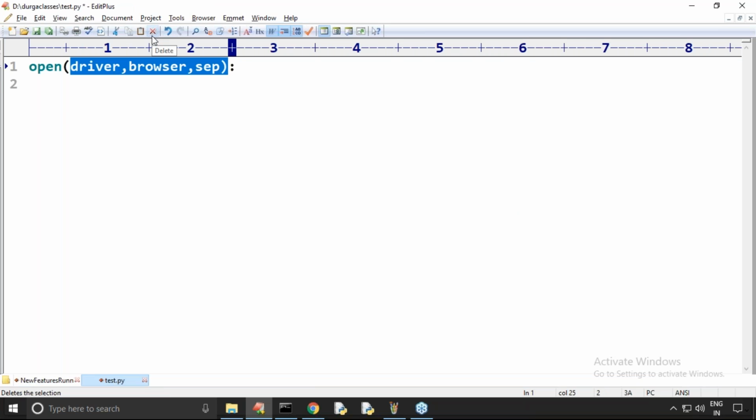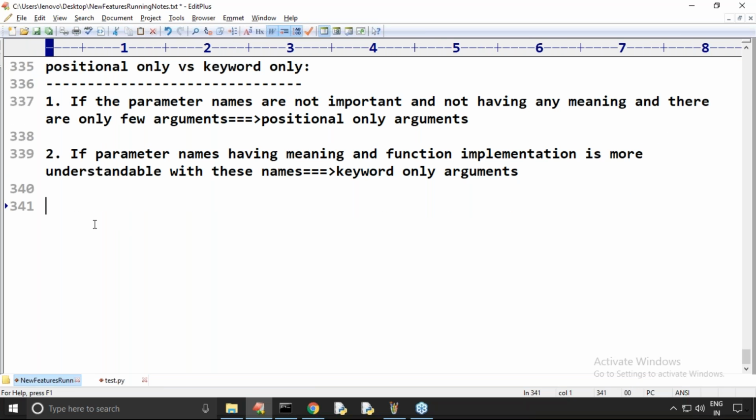If you go for the Selenium API, this type of thing is going to come n number of times. There, keyword only arguments sometimes matter a lot because the functionality is meaningful based on these names. That's it. Is that clear, right? So these are the various things you have to be aware of, sir.